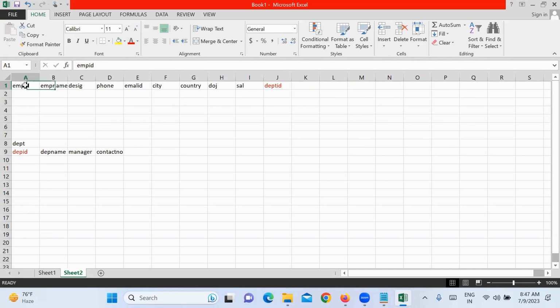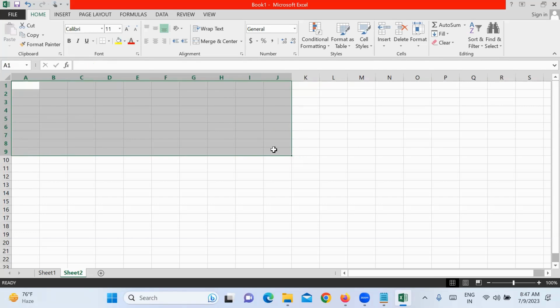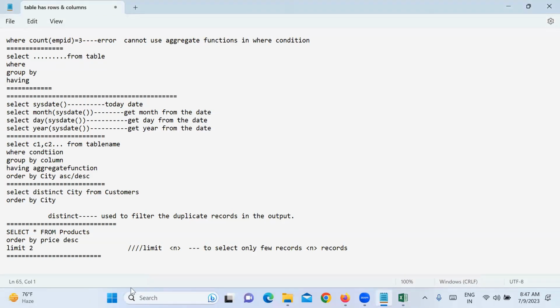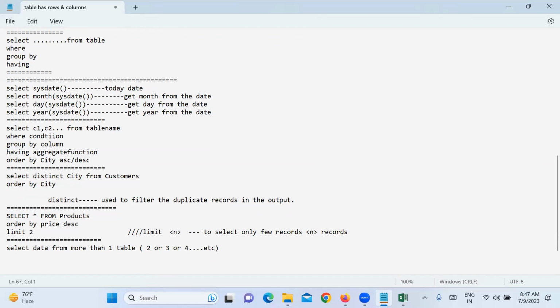So when there are many tables with a relation, and I want to select data from more than one table, it can be two, three, or four tables, whatever it is, then we use what we call joins.